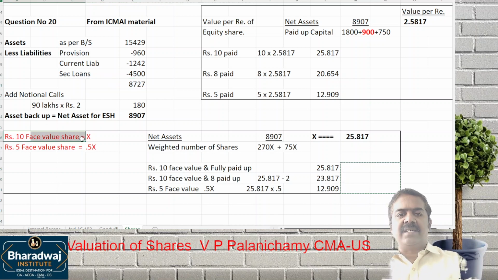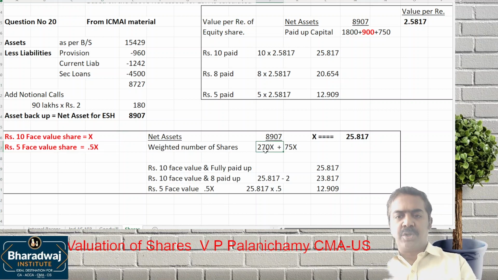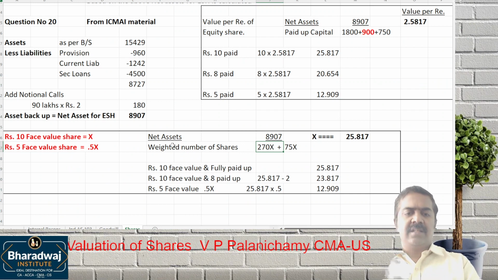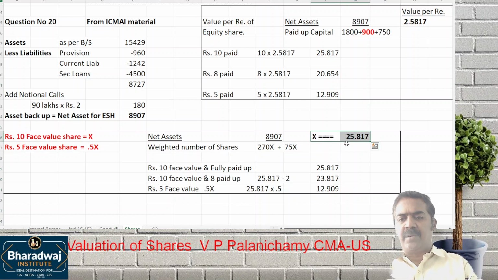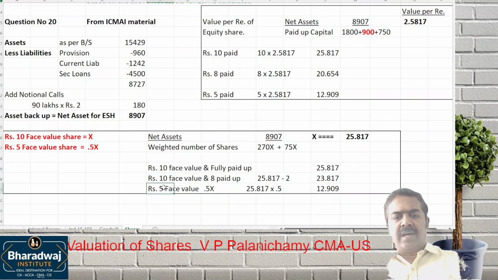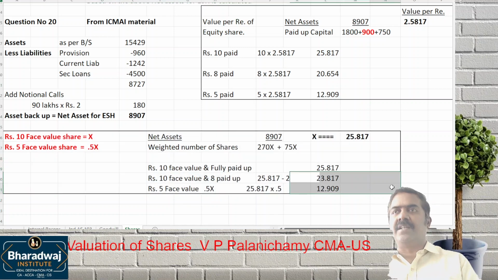Now, what is logically correct is going by which method? Equivalent production method. If a 10 rupees face value share is x, then 0.5x will be the 5 rupees face value share. 270 lakhs is there, 180 plus 90, so 270 lakhs x. The other one, 150 into 0.5x, will be 75x. The x value is 25.817, meaning for a 10 rupees paid up share, this is the value. For 10 face value, 8 rupees paid up, it will be 2 rupees lesser than that. And if it is 5 rupees paid up, it will be half the value of the 10 rupees share. This is the logically correct answer.